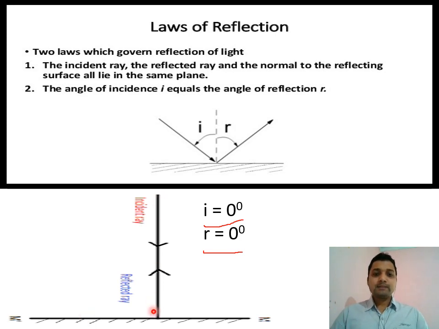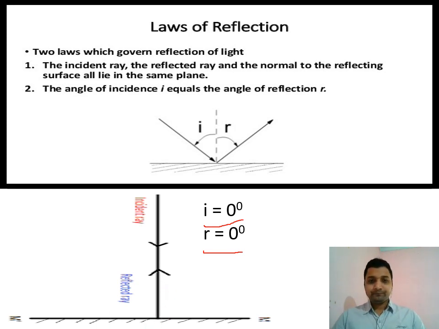The light ray will strike the reflecting surface at the point of incidence and return back in the same path, but in the opposite direction. Path reversibility means in whichever path the ray is incident, it returns along the same path, but the direction is opposite. So angle of incidence 0 degrees, angle of reflection 0 degrees, when a ray of light strikes the reflecting surface in a straight line.